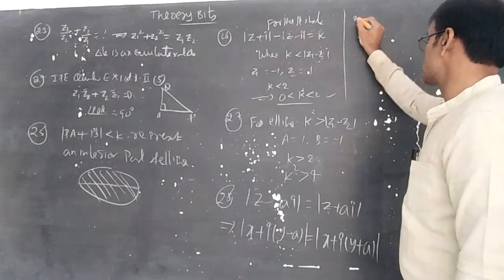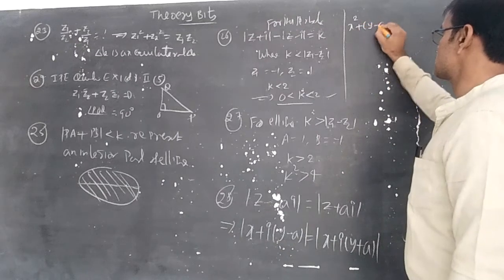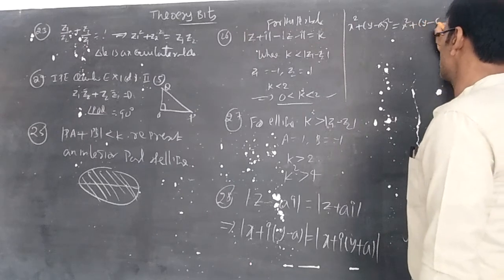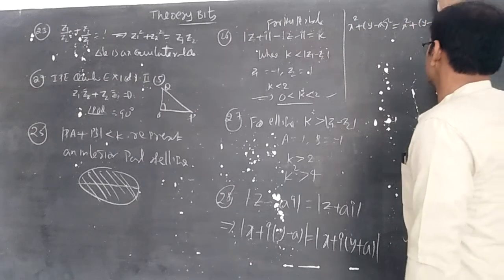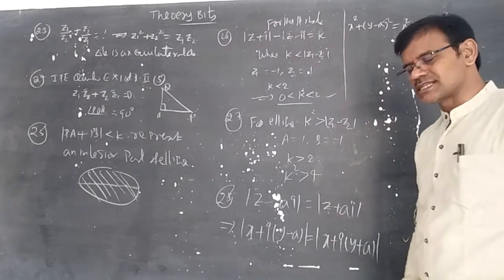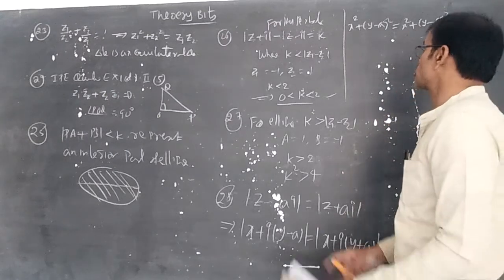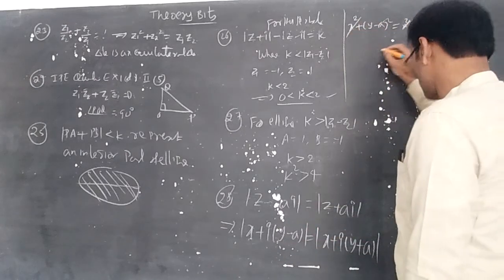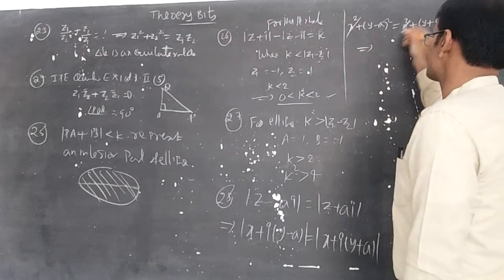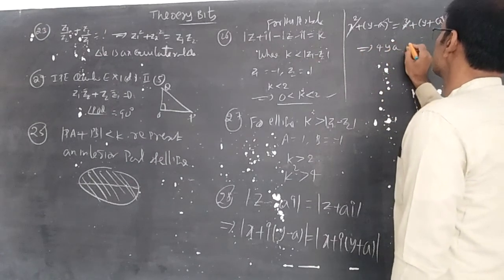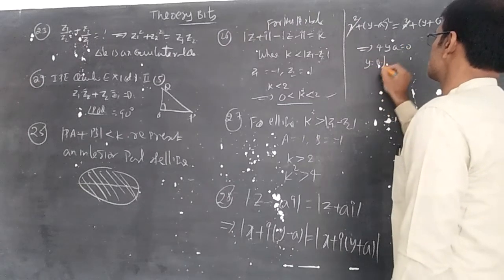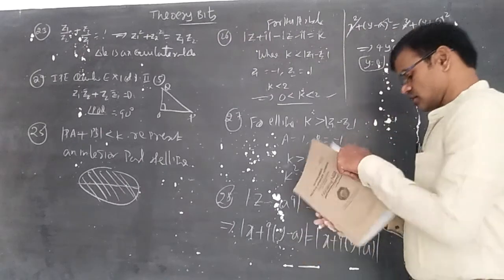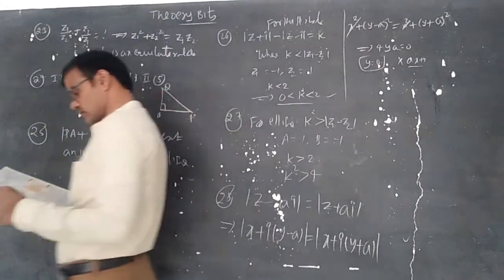So squaring both sides, x square plus y minus a whole square is equal to x square plus y plus a whole square. I think this is exercise 1C, Roman number 2, 4th bit. x square gets cancelled; y plus a whole square minus y minus a whole square becomes 4ay equal to 0. This is y is equal to 0, that is the x axis. So the answer is x axis, or y is equal to 0.